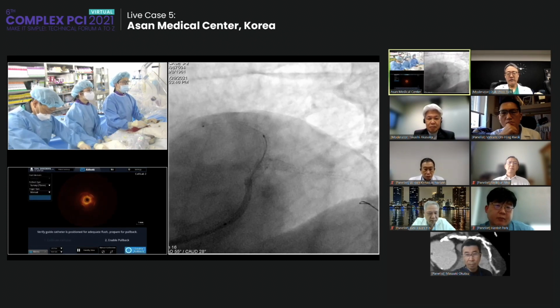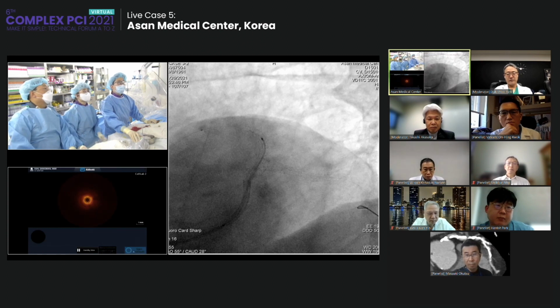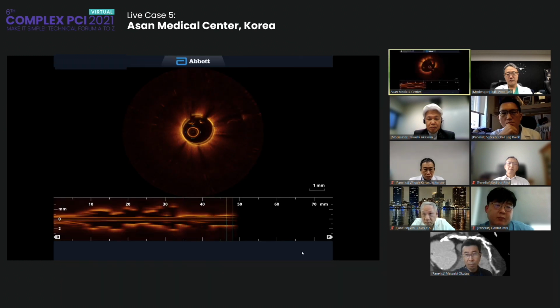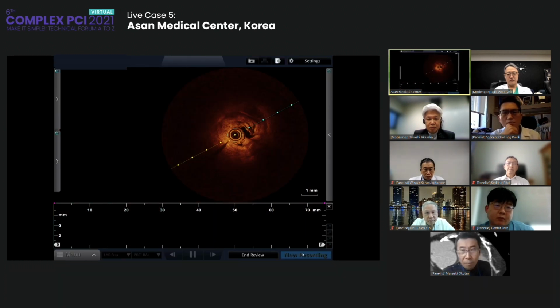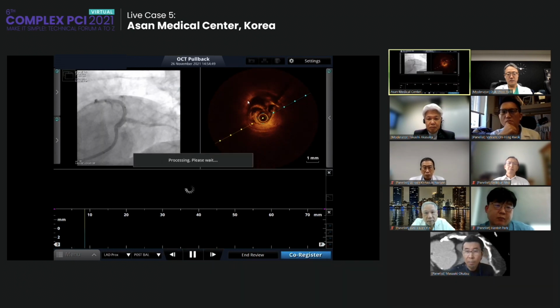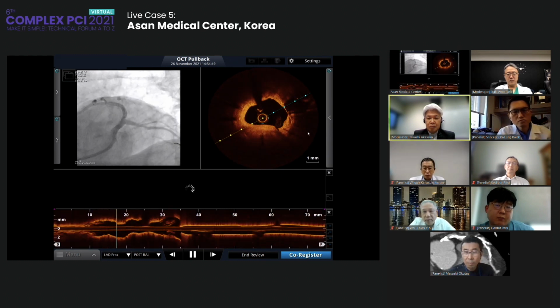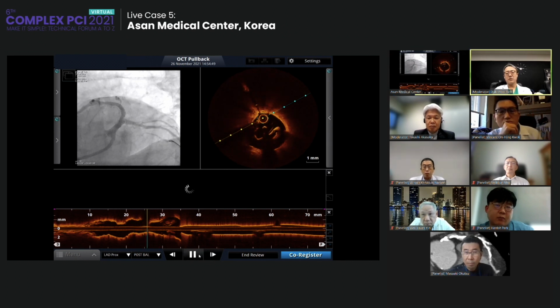Okay. Ready? Angio. Because of the left main disease, I used a guiding catheter with a side hole, so the imaging quality can be a little bit lower. Please understand. And here you can see the lumen became bigger.